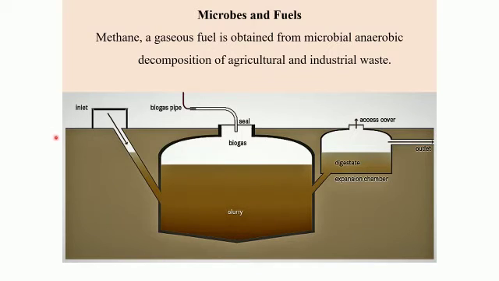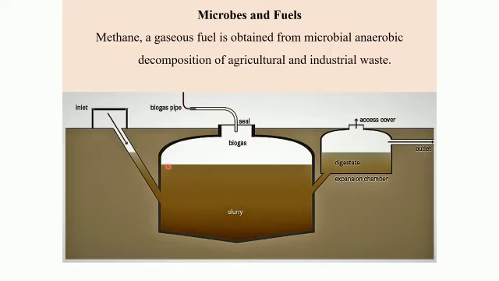Then there are two pipelines which are given to it. One is for the entry and the other is for the exit. In addition, there are two more wells which are constructed. One is constructed above the ground and another one is constructed below the ground, but of a smaller size. In this inlet tank, all the waste material, that is industrial, agricultural, and domestic, is added. Then the slurry is made to enter into this underground well, which is also called a digester.